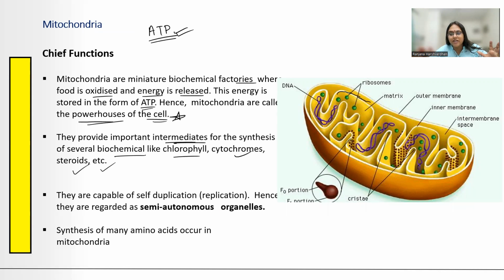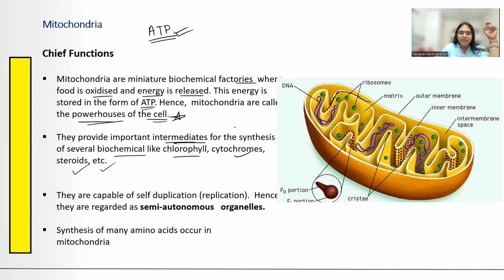अब ये जो energy generation, ATP generation है, वो कई steps में होता है ना, glycolysis में होगा, ये हम respiration में पढ़ेंगे, we'll be studying a little bit about it in respiration. So it involves glycolysis, Krebs cycle, electron transport system. So all the enzymes for it are present in the inner membrane of the mitochondria.